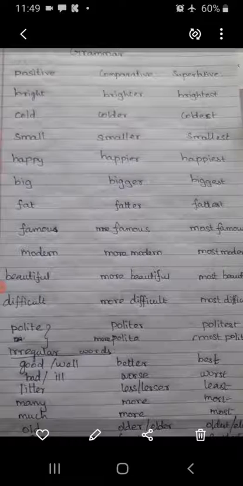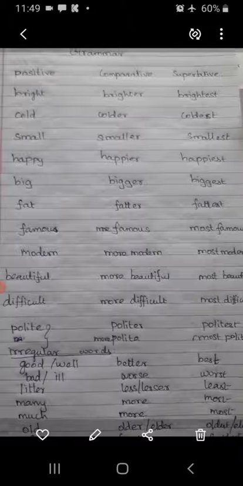Okay. First, look at the word bright. We add ER and EST for some words. For comparative, we add ER: brighter. For superlative, we add EST: brightest. Add ER and EST to the given words. Cold, colder, coldest. Small, smaller, smallest.